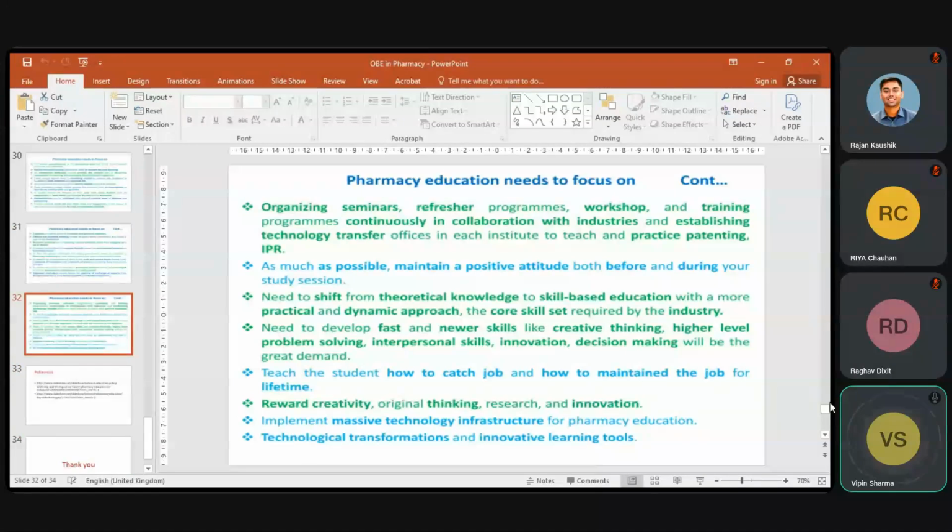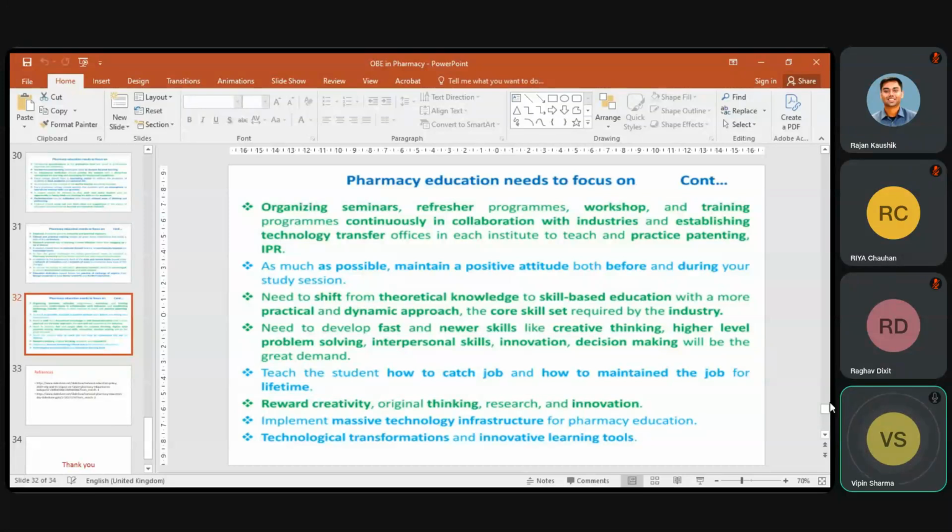And massive technology infrastructure for pharmacy education, technological transformation and innovative learning tools. So many software, so many things are here. And nowadays it is the era of AI, artificial intelligence. Many conferences, many seminars are being conducted by different institutions for imparting information related to AI. Such technologies are available in the market. We should be aware so that we can impart the information to our students.